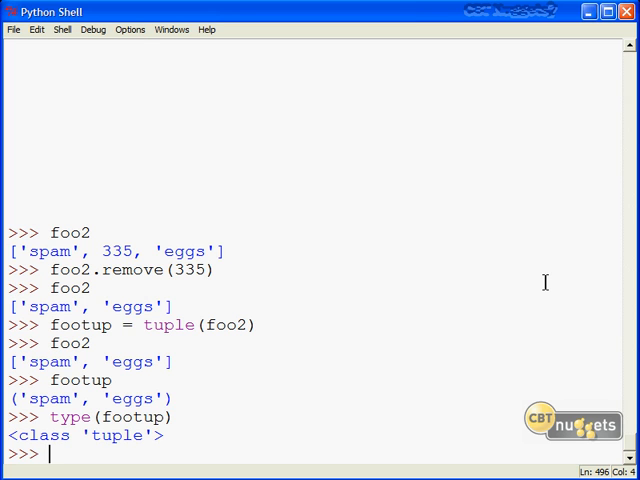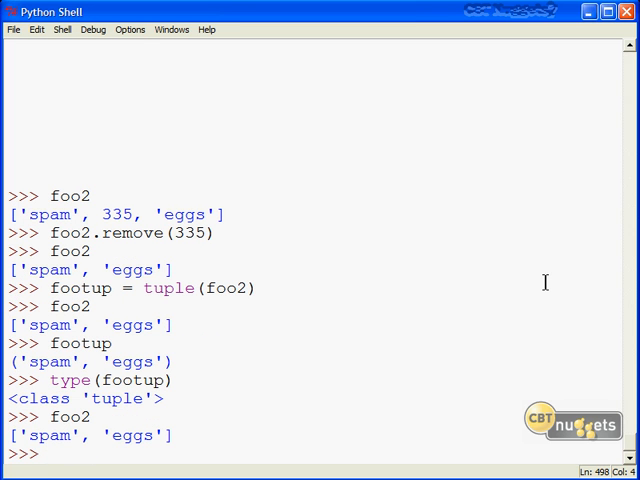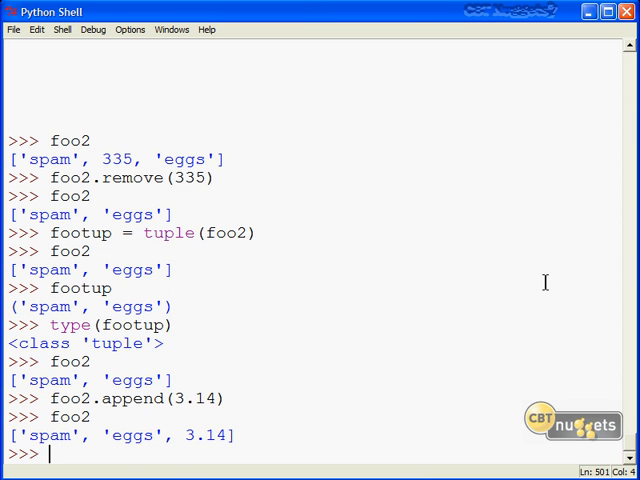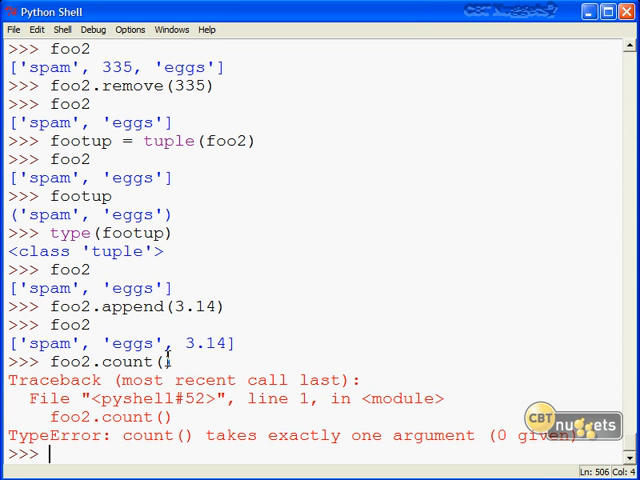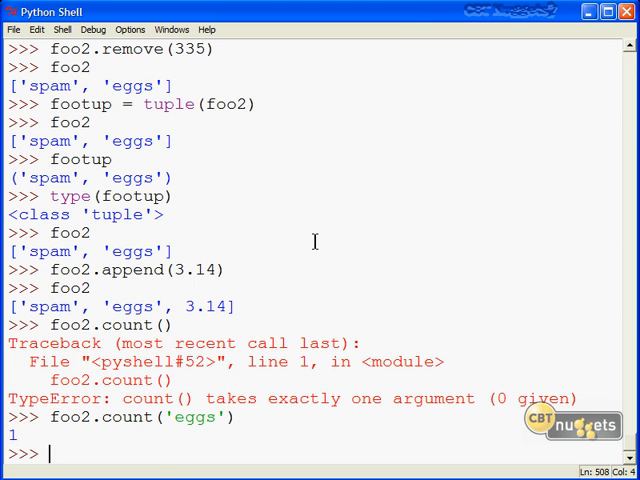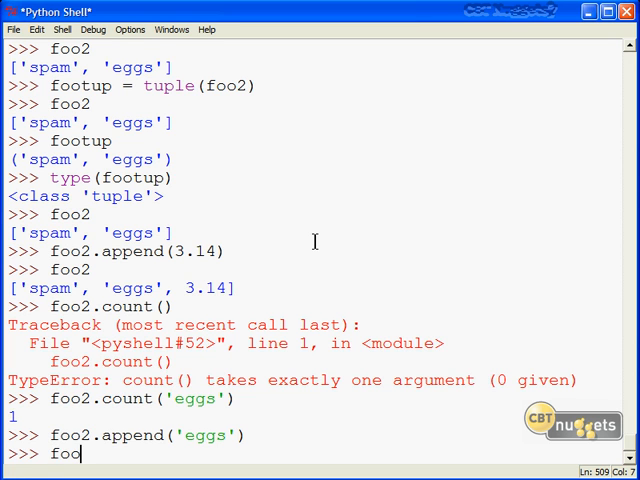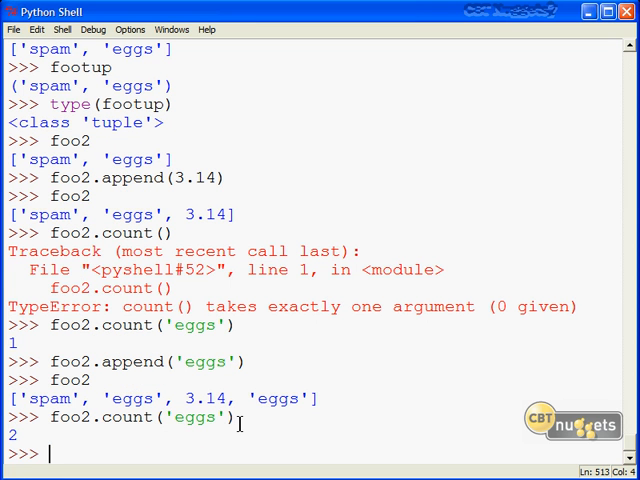Let's work some more with methods here. Let's bring back foo2, spam, and eggs. Well, let's extend this a little bit, shall we? So why don't we foo2.append, and let's add in our favorite pi character. If we want to get a count of elements, we can do a foo2.count. Of course, the count function requires an argument. You might think that count would give you a return of the number of elements in that list, but remember that's reserved for the len function. So let's select that line, hit enter to bring it back, and let's bring in the number of occurrences of eggs. Of course, that's 1. If we add in eggs to the end of the list, of course, that'll increment the count. How about inserting an item into the list?